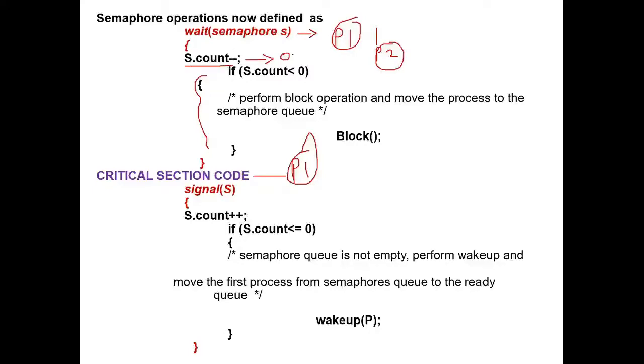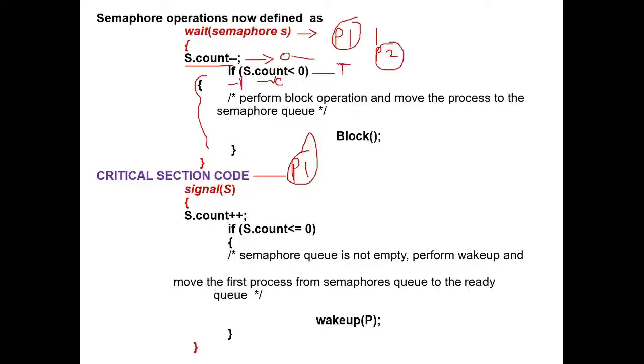Here the count value was already 0, which was made by P1 because it is now in the critical section. When P2 executes count minus minus, it decrements the value of 0 and it becomes minus 1. And this condition becomes true now.